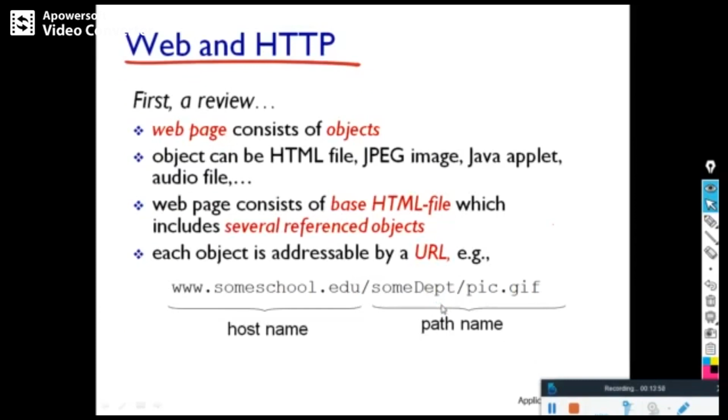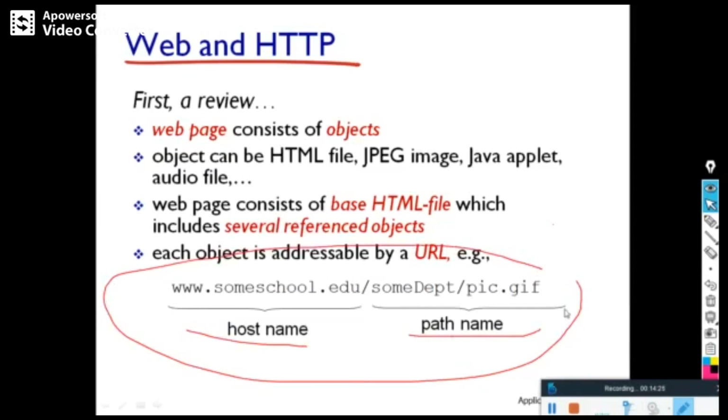So now, first one is nothing but web and HTTP protocol. We know web pages consist of objects. Each object can be either HTML or JPEG image, Java applet, and each object is addressed by a URL, universal resource locator. You can see here, this is the host name, and this is the path name of that object in that particular host. So this is called a URL.